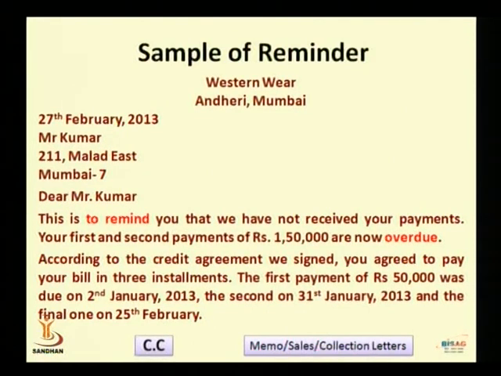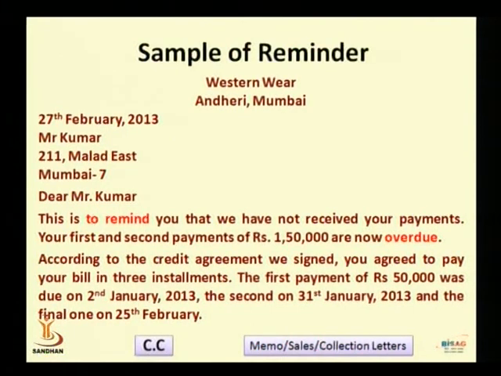And according to the letter, Mr. Kumar has agreed to pay the amount of 1,50,000 rupees in 3 installments of 50,000 each. And when the deal was made, the deadlines were set that he would be paying at certain intervals of time.